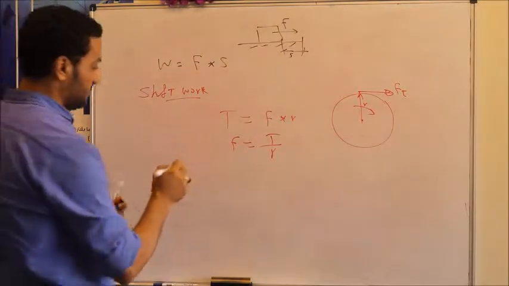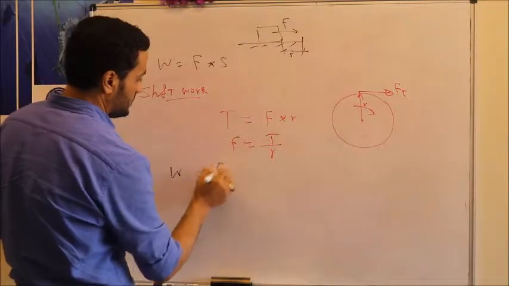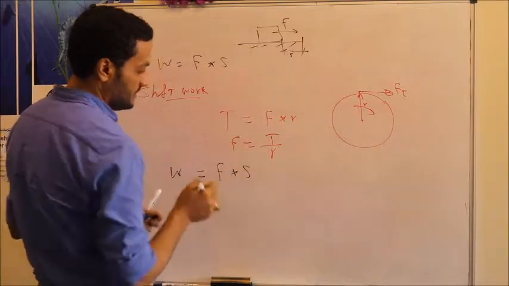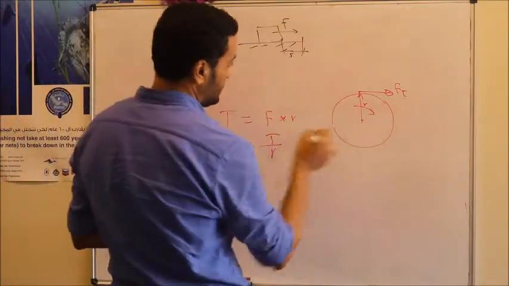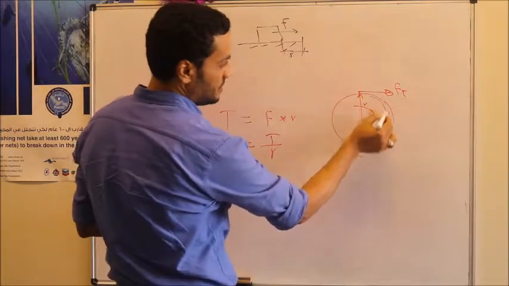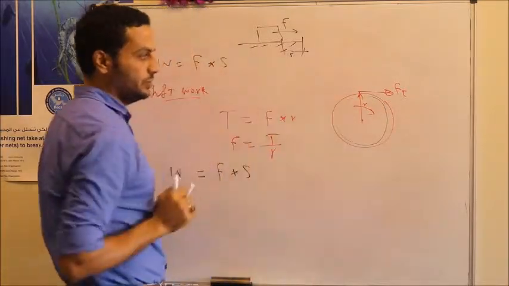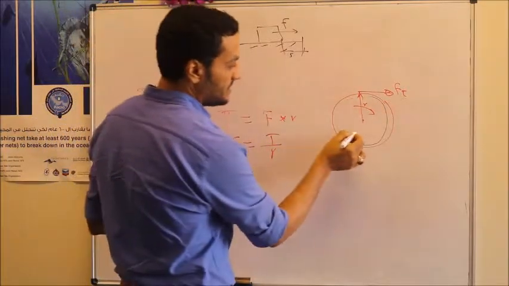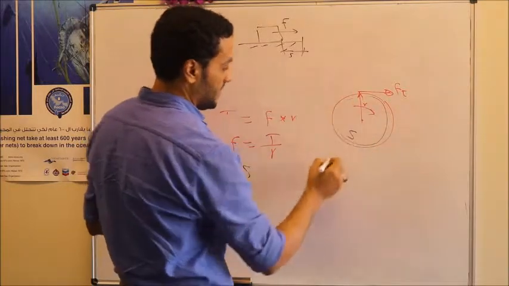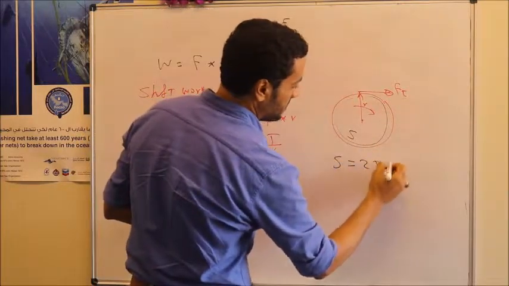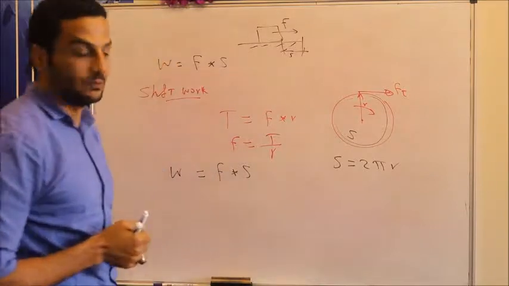To get the work, we said work is equal to force multiplied by distance s. The distance here, let's say this shaft will be rotating only one revolution. So in this case the distance moved is equal to what? Is equal to the circumference, which is equal to 2π multiplied by r.